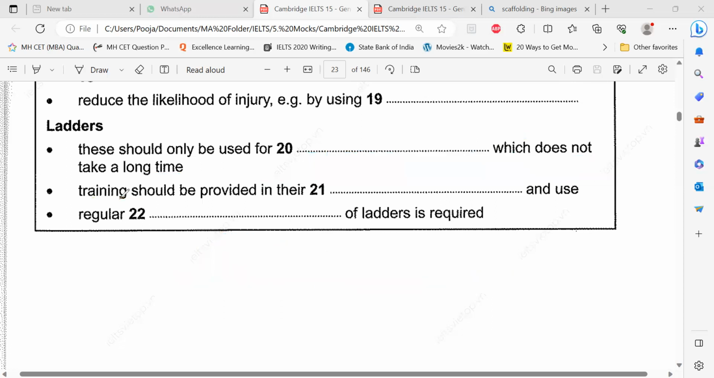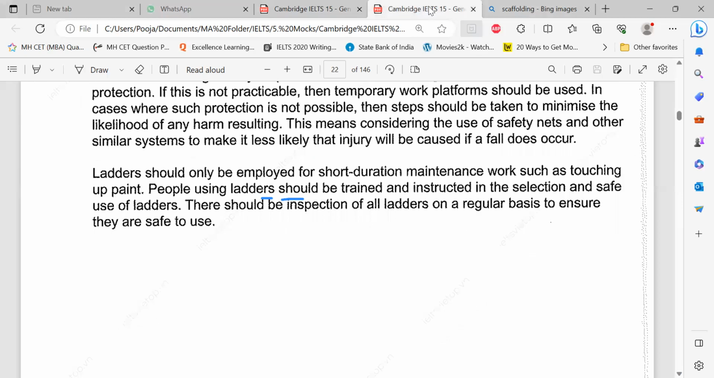Good. Training should be provided in their. Now there could be some name of a place or name of the people, like an organization or something like that. There means employees, employers, or organization. In means where, right? Where should the training be given? Training is my keyword. Find out. This was the last. Training should be provided in the section, study and safe.